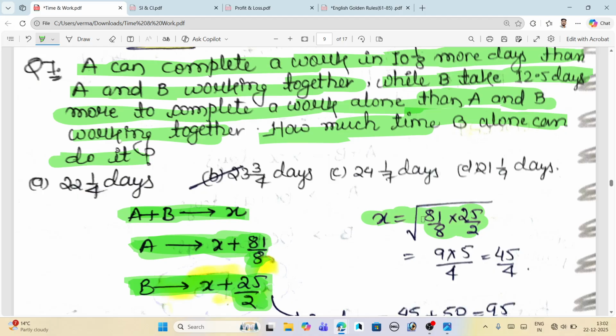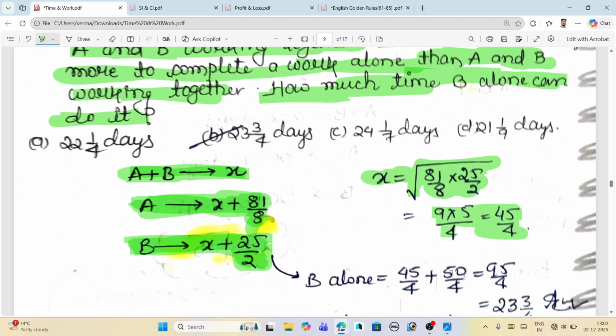What we do here is we take the root. We will take the root of the entire value, and we will get 45 by 4 as the value. And this 45 by 4, what is this? This is the number of days taken by A and B together to complete the work.